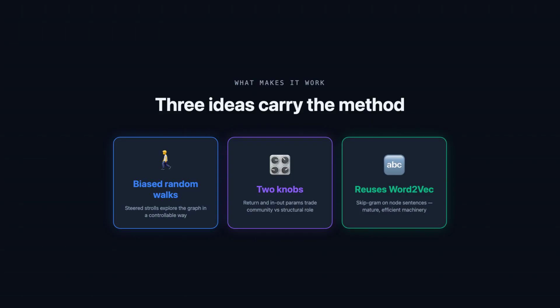Third, it reuses skipgram wholesale. Once your walks are treated as sentences, decades of mature, efficient text embedding machinery simply works out of the box, which is exactly why Node2Vec stays so refreshingly simple to implement, to reason about, and to run at scale.